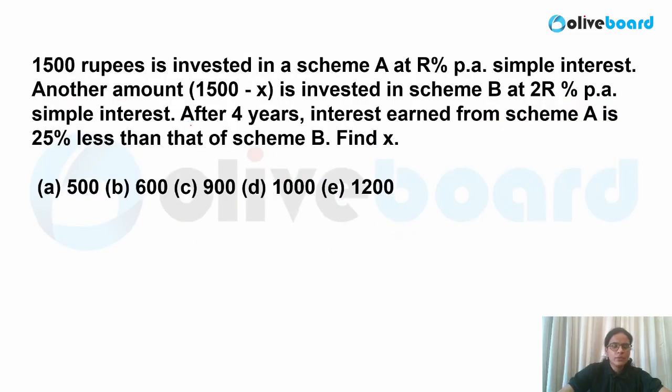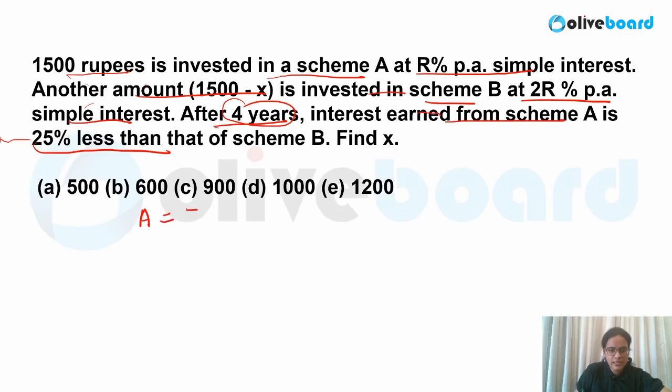Now let me take one question based on simple interest. Okay, so what is given here? 1500 rupees is invested in scheme A at R% simple interest. Another amount, 1500 minus X, is invested in scheme B at 2R% per annum. Simple interest only. After 4 years, so both of them are calculated for the same time period, that is 4 years. The interest earned from A is 25% less than B. So A is 25% less, means it is 75% of B.